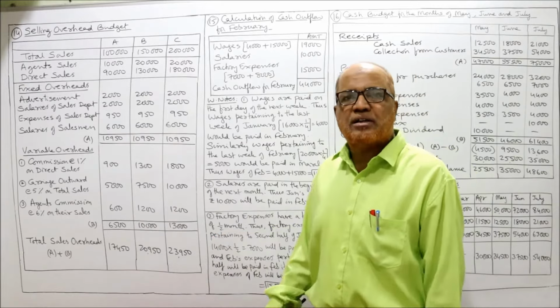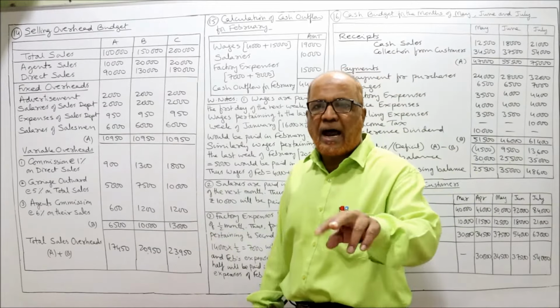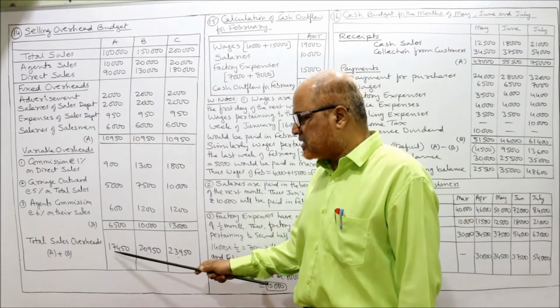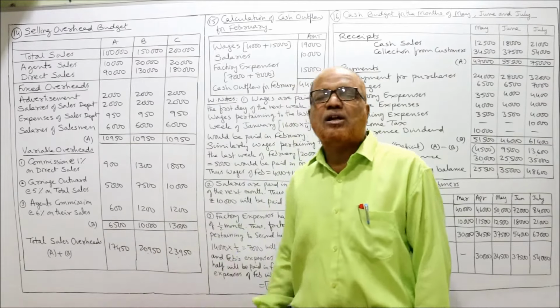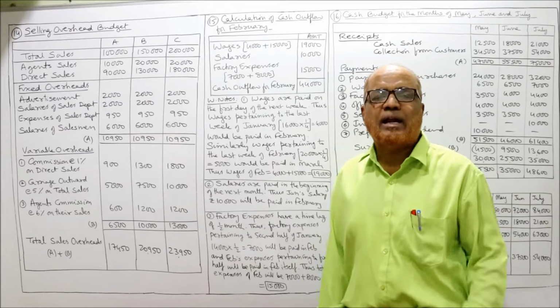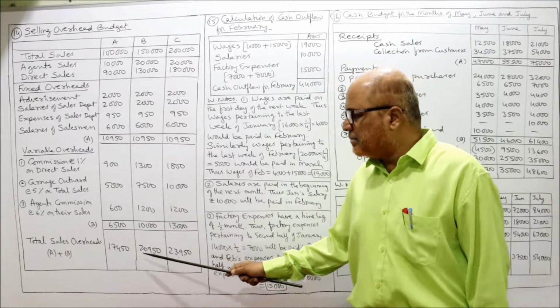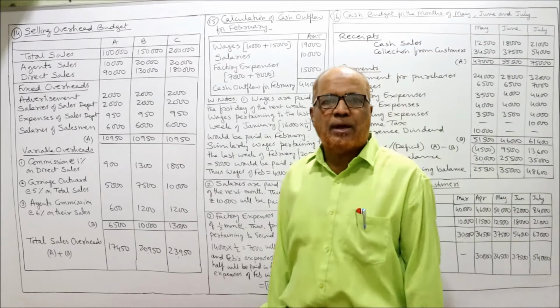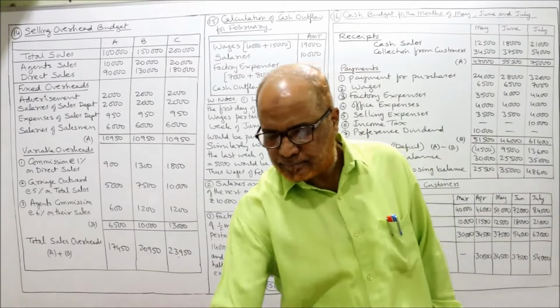So total B. B is the variable overhead. A is the fixed overhead. Now add up A plus B. 10,950 plus 6,500, 17,450. These are the total sales overhead, A plus B. Similarly for B and C. That's it. So this is the end of problem number 14.